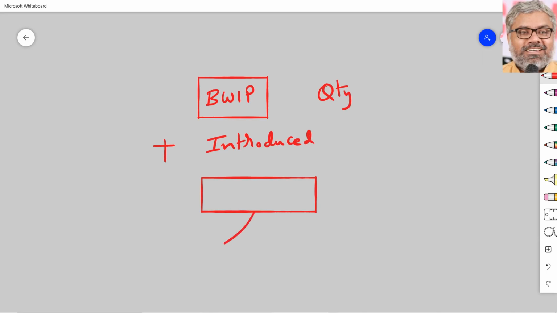It will have two parts again. One part is ending work in progress and the other part is completed and transferred to the next process.